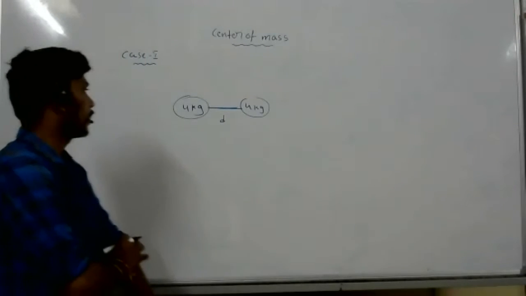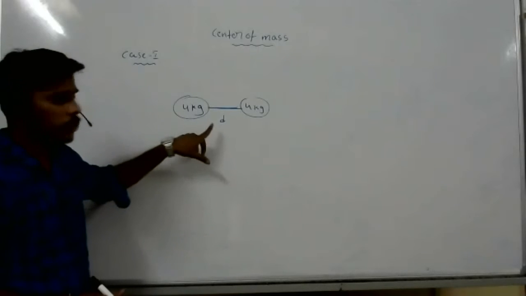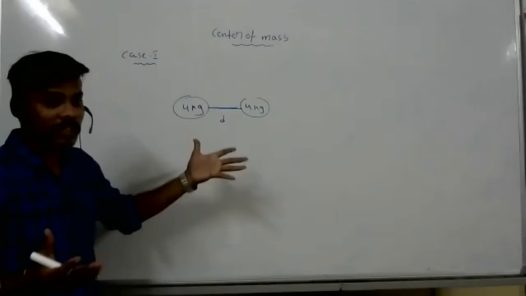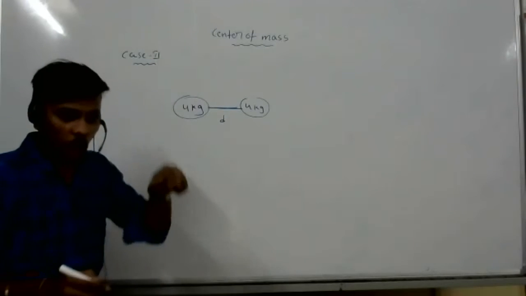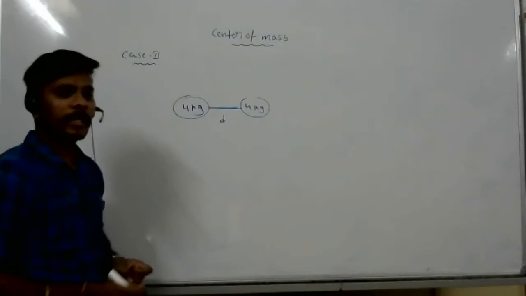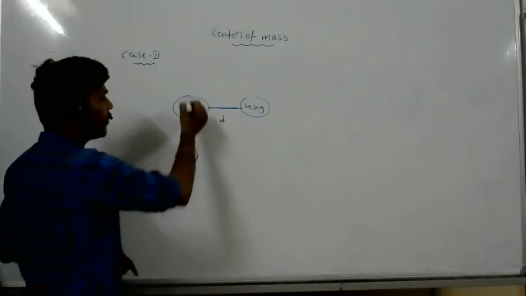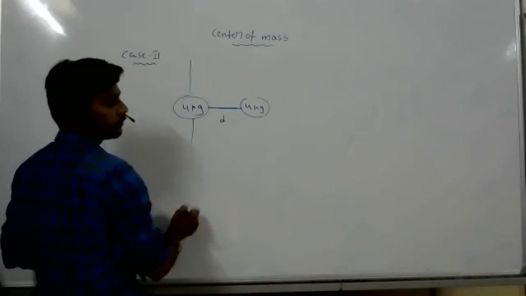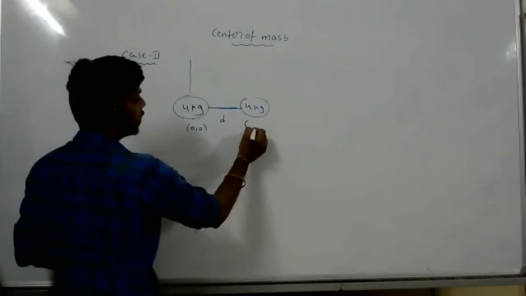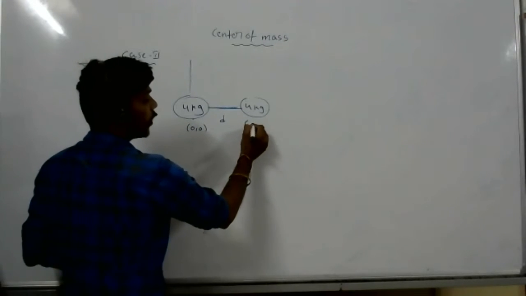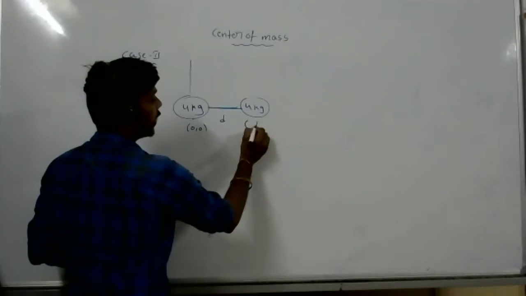Okay, understand? Here they didn't give any origin. Now what you have to do? Case 2: if they don't give an origin, we have to make any one mass the origin. So I will make this the origin, so it is 0, 0. And the other is D, 0.